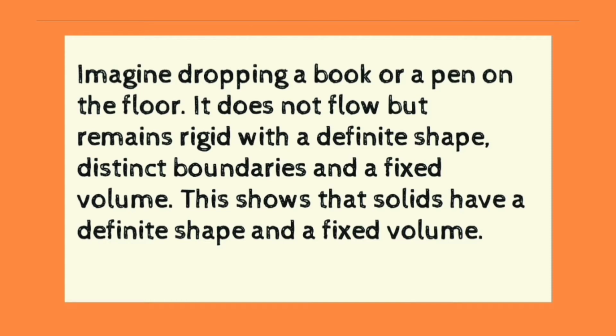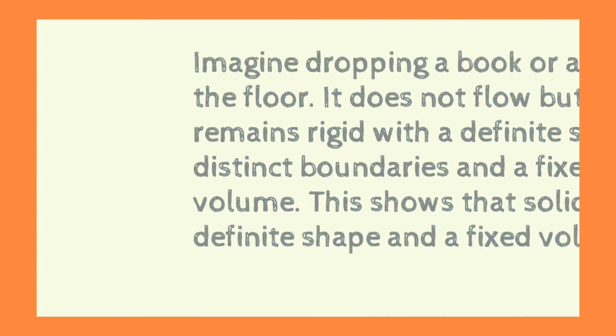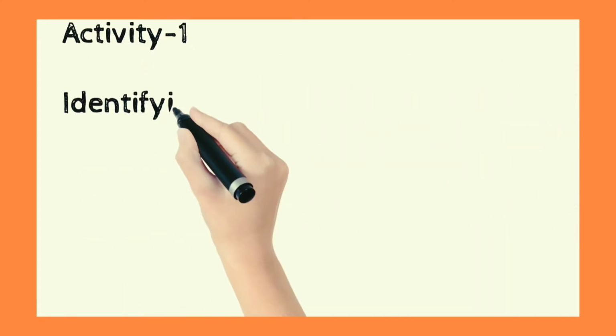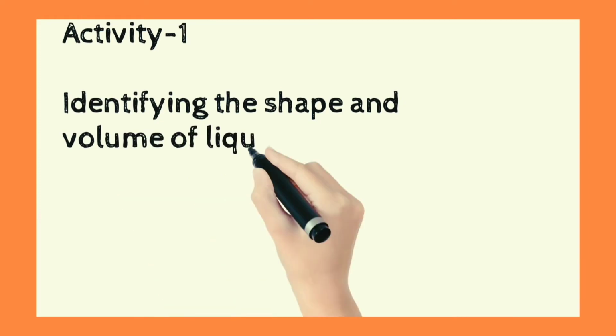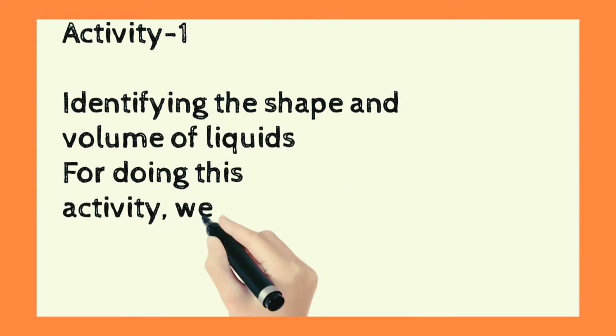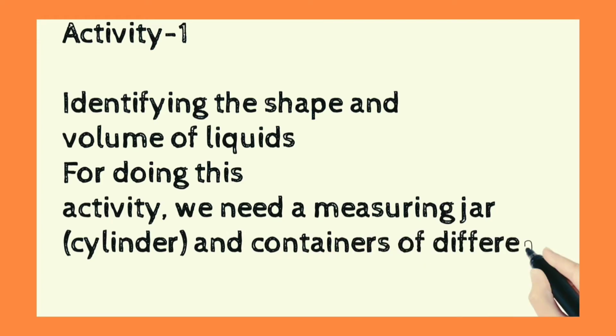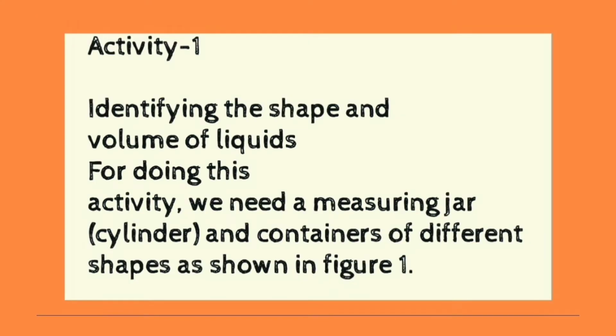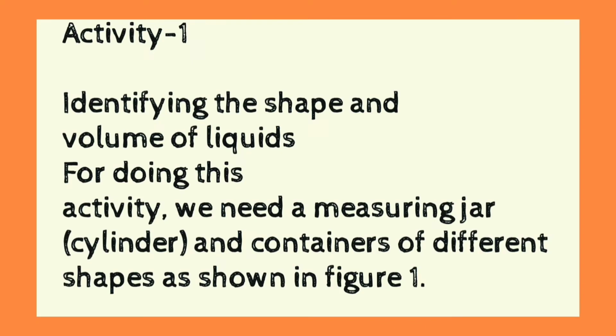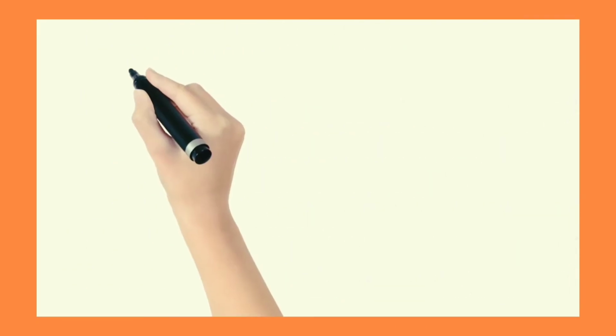Okay, so now we are going to do activity 1, identifying the shape and volume of liquids. So how do we identify? For doing this activity, we need a measuring jar, a cylinder and containers of different shapes. So we have to take a measuring jar, as shown in the figure.